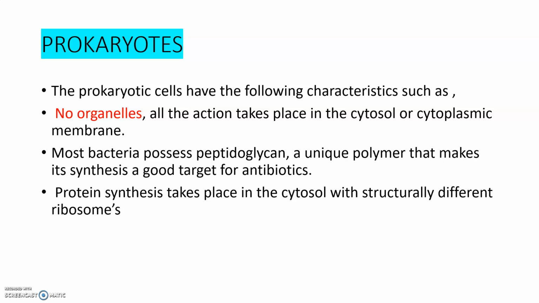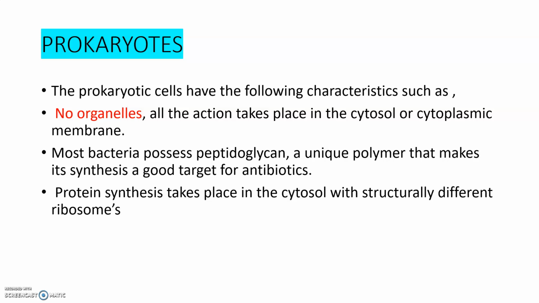Most bacteria possess peptidoglycan. What do you mean by peptidoglycan? It is a unique polymer that makes its synthesis a good target for antibiotics. So the main target for these antibiotics is peptidoglycan. It is present within the cell wall of the bacteria. Cell wall means the outermost covering, which is protective.